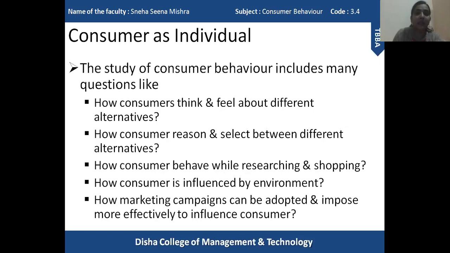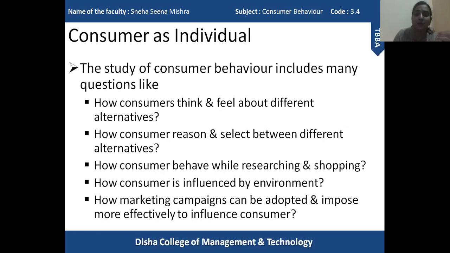For example, let us give an example of instant noodle. If a person wants to purchase a pack of instant noodle, now we have variety of products available belonging to different brands. We have Maggi instant noodle, we have Ching's instant noodle, we have different flavors of instant noodle.